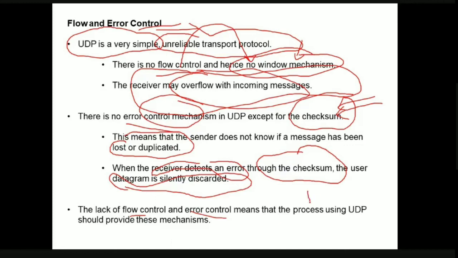When UDP is not providing flow control and error control, the applications which want flow control and error control should enable them by themselves.